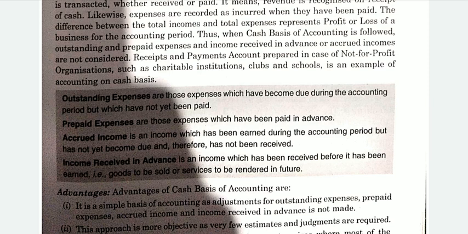And what is accrued income? Accrued means the income which you have earned, but the income has not yet become due. Therefore, it has not been received. And income received in advance means, as I had taken an example, when you receive your salary in advance. Supposing for the month of April, you received the salary in the month of March. That is known as income received in advance.